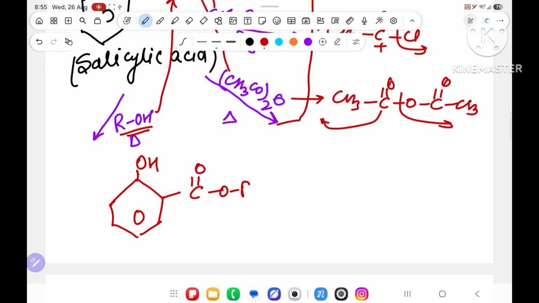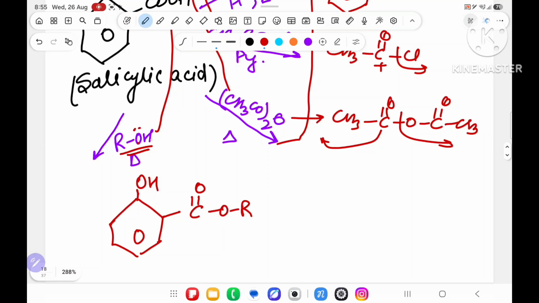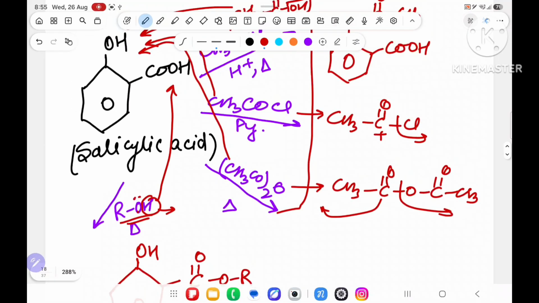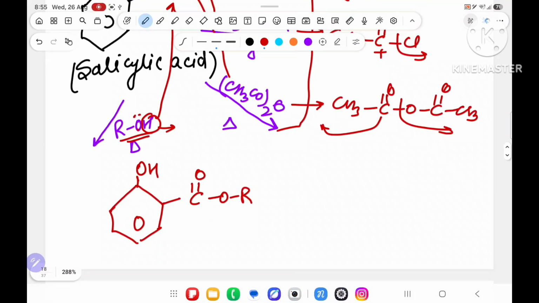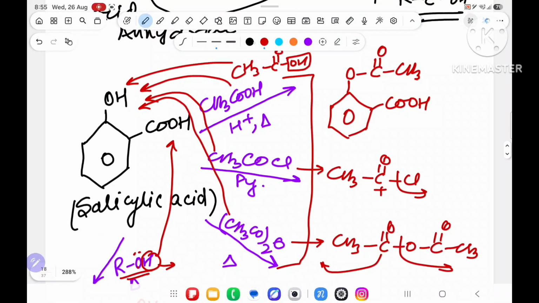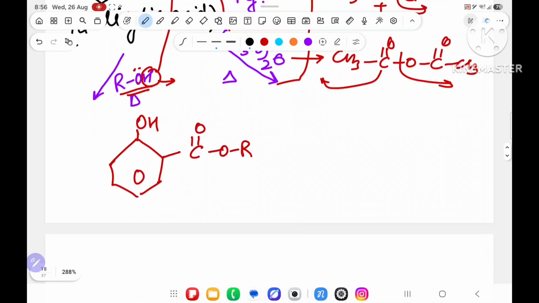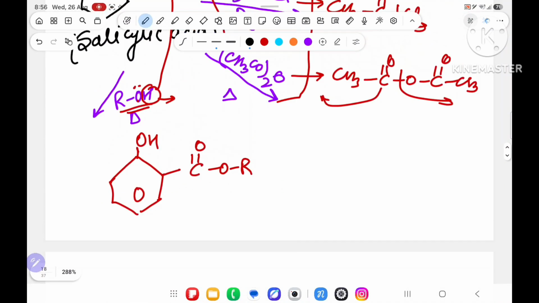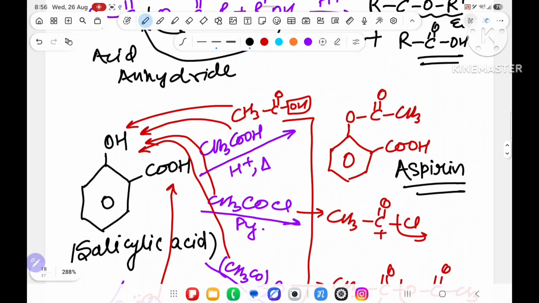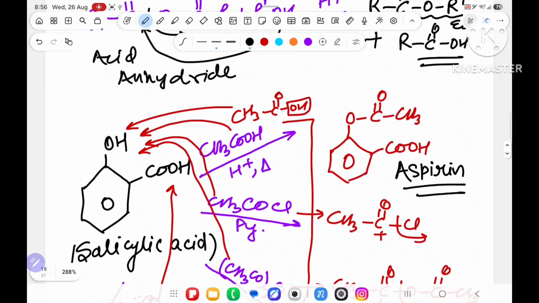No sir. OR. Alcohol will give OR. H will go outside from here and it will attach over here. You will get this. And you know that already the name of this compound is aspirin. What is the name? Not dispirin. The name is aspirin. So it means this compound is aspirin. Understood why I have done it? Because acid will not react with acid. It will react with alcohol. Esterification we have to do, na? So it will react with alcohol.